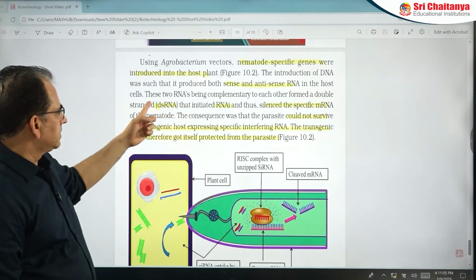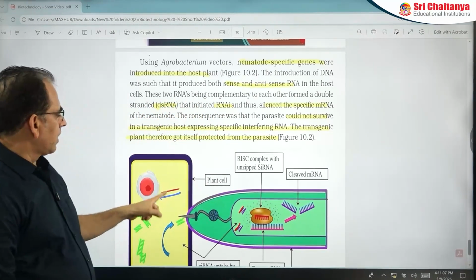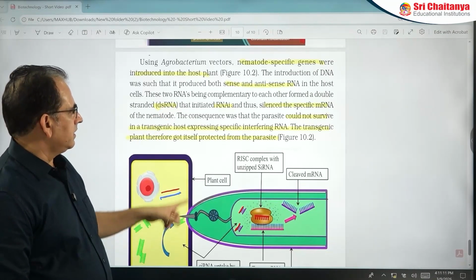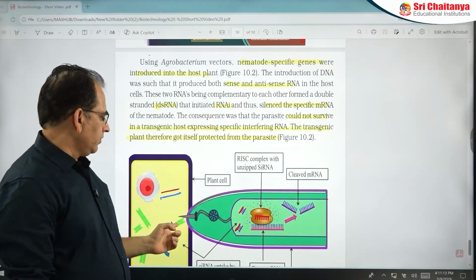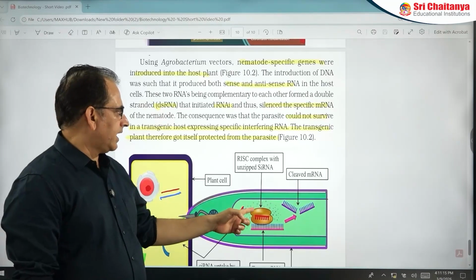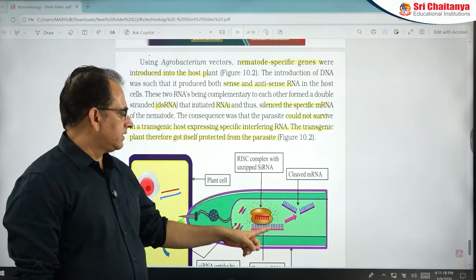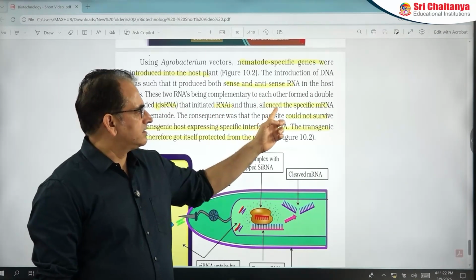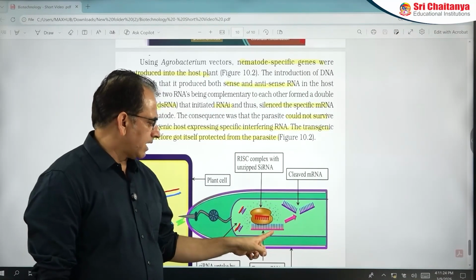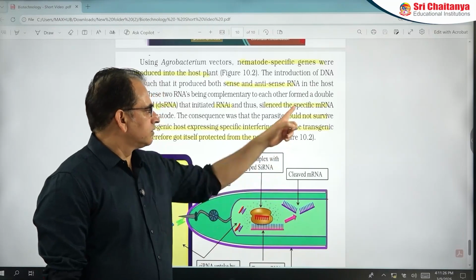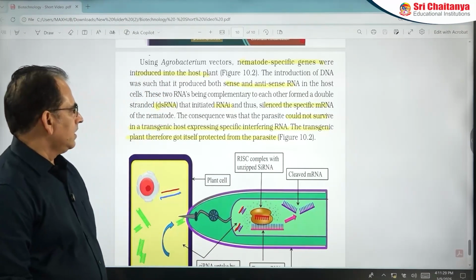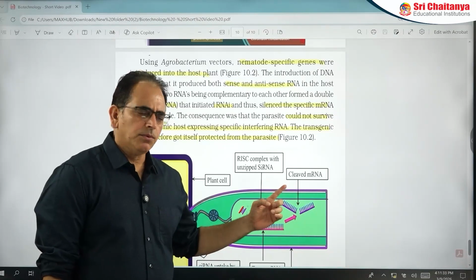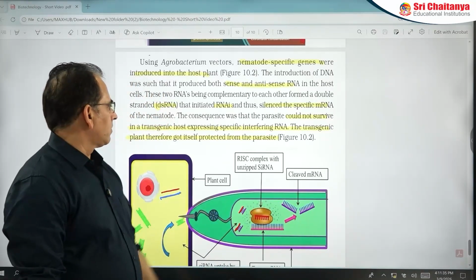So here they mentioned two RNAs being complementary. These are two RNAs, they are complementary. They form double-stranded RNA. This is double-stranded RNA. This initiates RNAi. How does it enter into the nematode? In the nematode, it activates RISC, and then RISC will destroy RNA. So they are saying it initiates RNAi and silences this specific mRNA. Silencing specific mRNA means destroying this RNA. So they can destroy this RNA. Now the parasite will not survive. Why? Because mRNA is required to produce protein. If protein is not formed, this nematode will not survive.